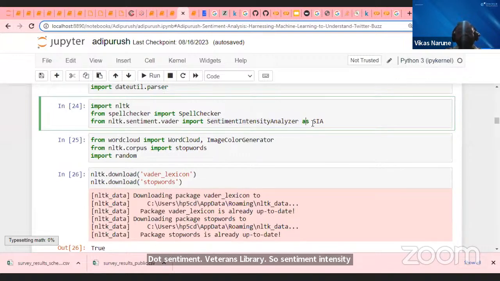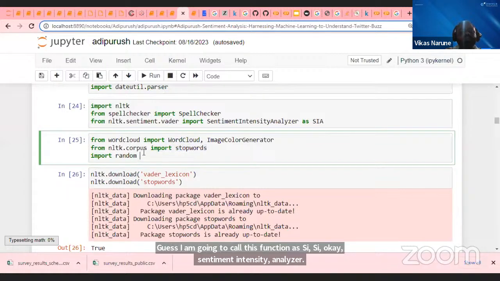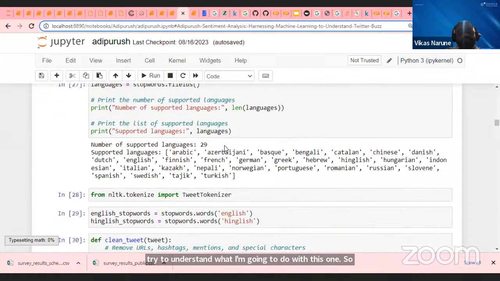Very, very important function, guys. I am going to call this function SIA, the sentiment intensity analyzer. So try to understand what I'm going to do with this one. I told you about word cloud also. I'm going to import a word cloud, and then stop words. And then I'm going to import the stop words and do all the cleaning which is required.